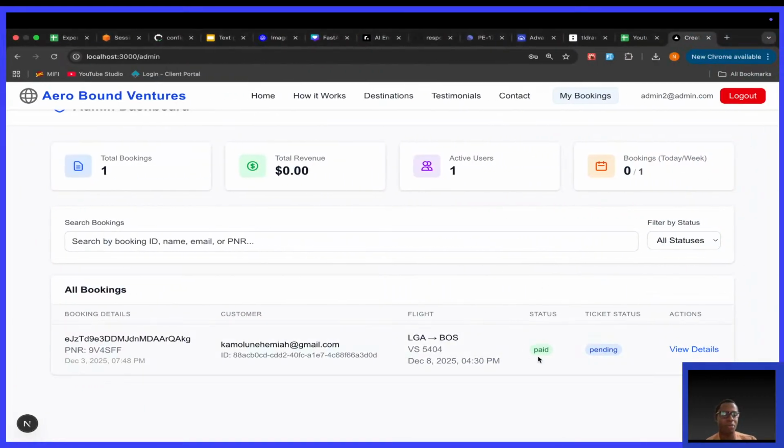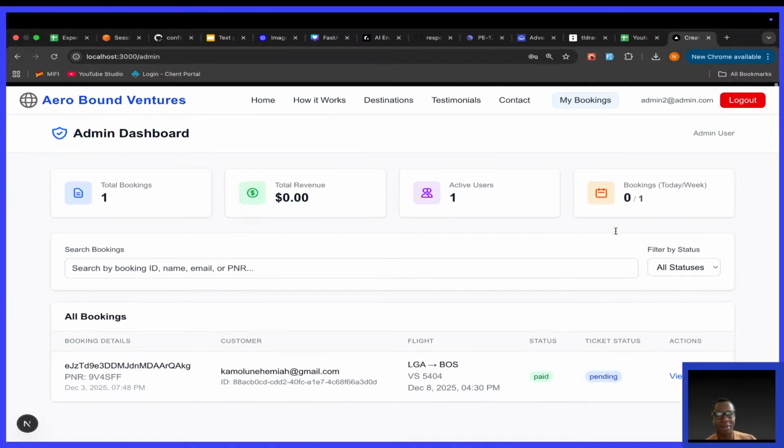up to me, I would of course put here a button. See, under actions, maybe below view details, here I'll put maybe a button saying upload ticket, or something like upload ticket, change ticket. But I want to see if AI can suggest something better than that. Maybe if you hover, that's when upload ticket happens. I don't know. Those are the things I think about. And when you click, maybe a modal opens up. But let us see what